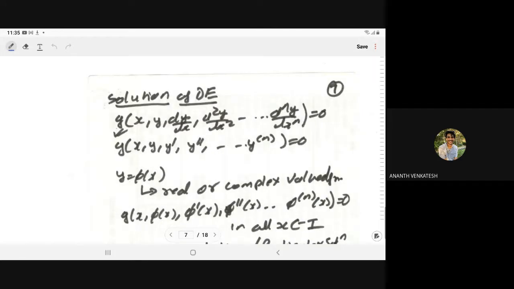So now we have the differential equation. As I have told you, for a differential equation we always have a solution. So now we will see what the solution of a differential equation is.